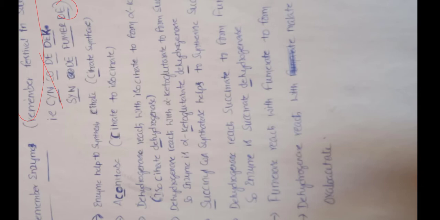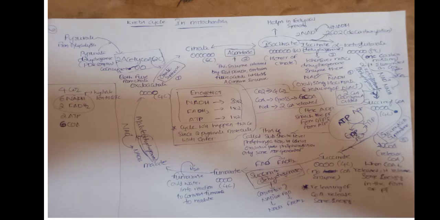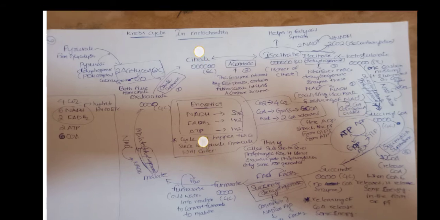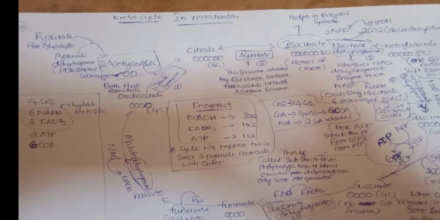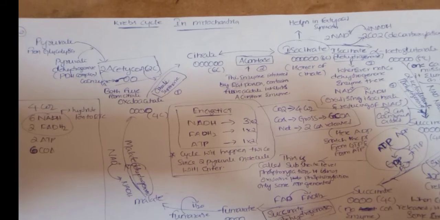Right, now we will see the cycle. It is the Krebs cycle. I already discussed that pyruvate is responsible for starting the Krebs cycle. Two moles of pyruvate will be synthesized in the glycolysis pathway in the cytoplasm and enter the mitochondria with the help of the enzyme pyruvate dehydrogenase complex.